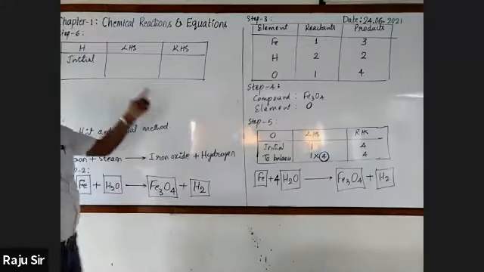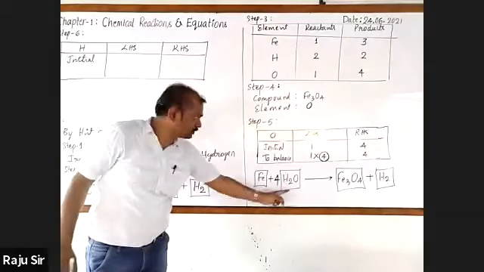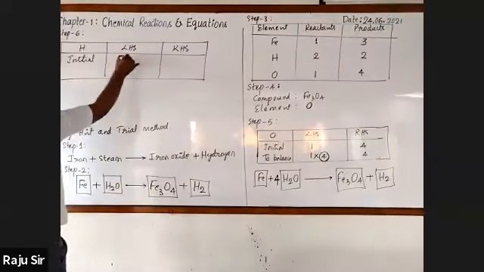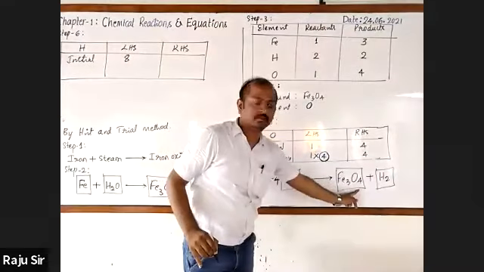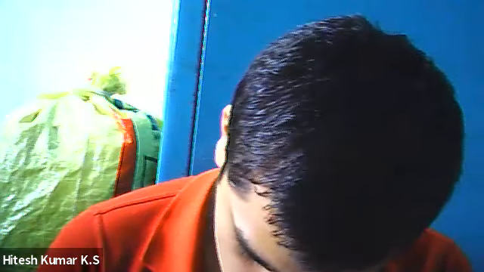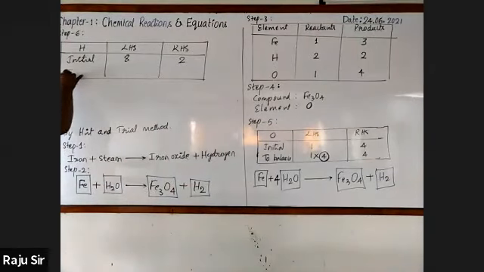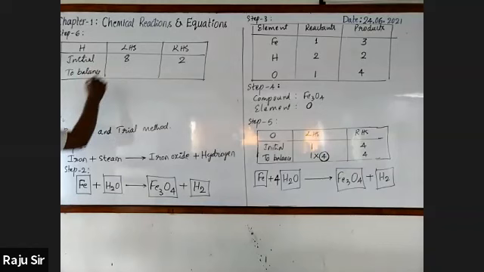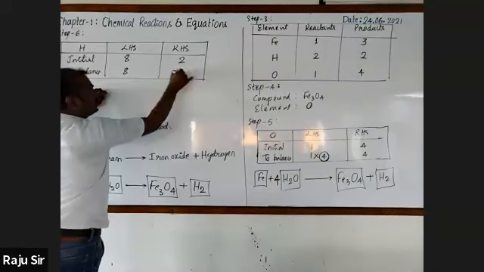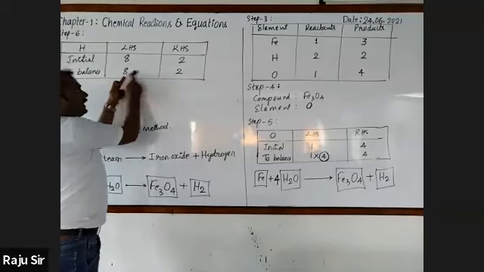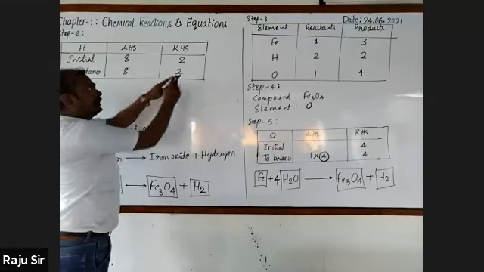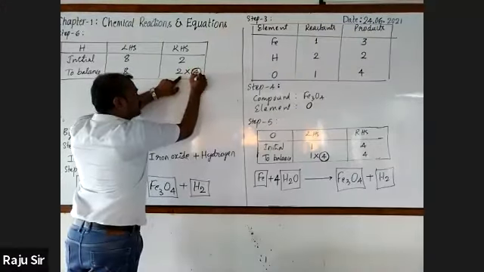In the initial state, how many atoms of hydrogen are there? 2. Now you should come to this. 8, you know, 4 twos are 8. And on the RHS side, how many are there? 2. Please observe. Now we are going to balance hydrogen. I'll write 8 as it is, here 2 is there. Now we have to equalize 8 and 2. Then what should be multiplied with the 2 to get 8? 4. Please encircle 4.